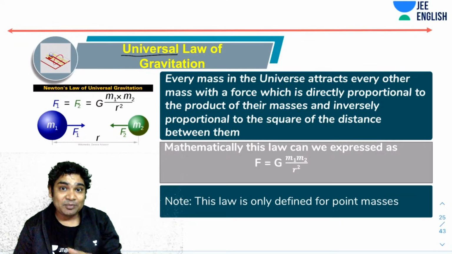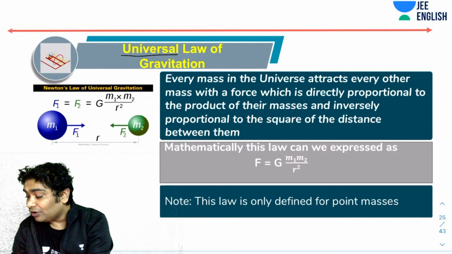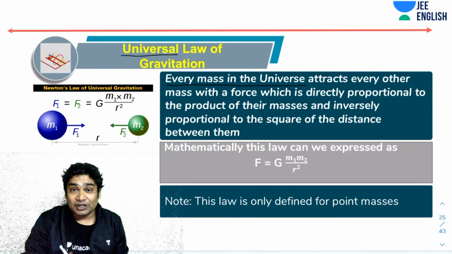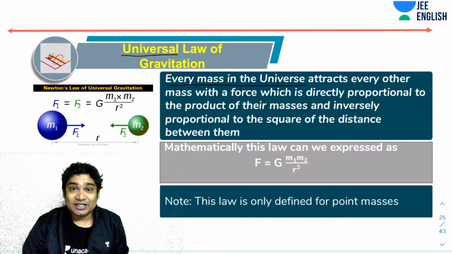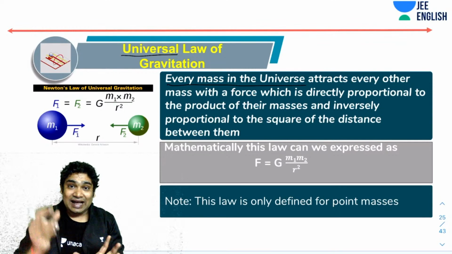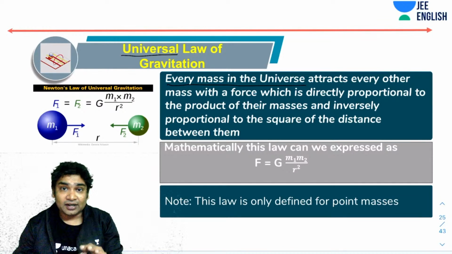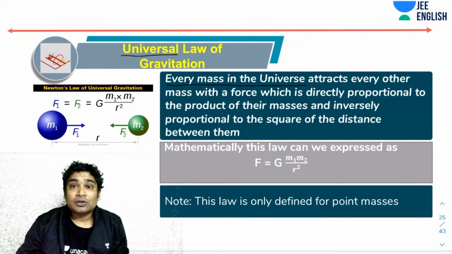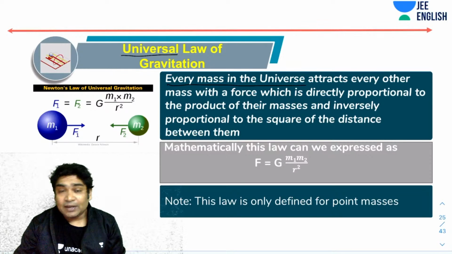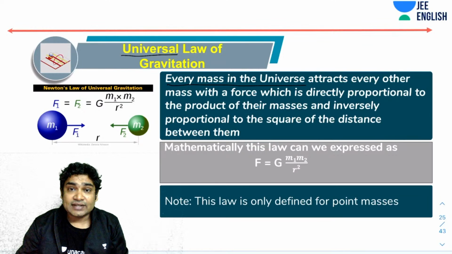That is what led him to make this generalization, where he goes on to say that every mass in the universe, which is a huge statement to make, will exhibit this property. Not only small masses, something like Earth and Moon, or Earth and Apple, but any two masses, anywhere in the entire universe. Every mass in the universe attracts every other mass with a force which is directly proportional to the product of the two masses and inversely proportional to the square of the distance between them.